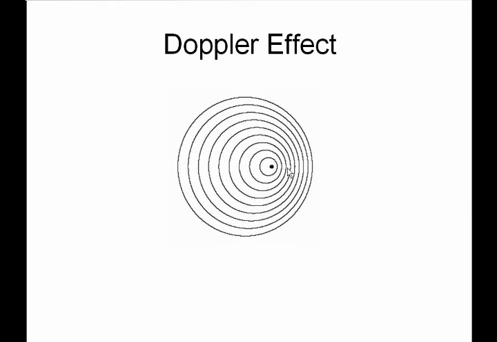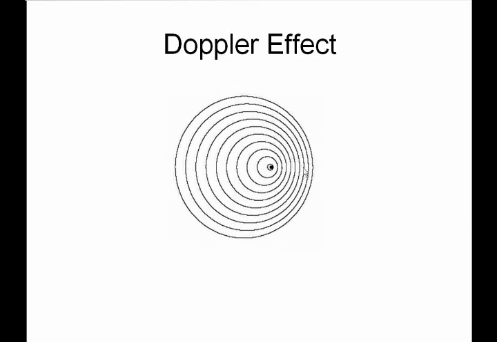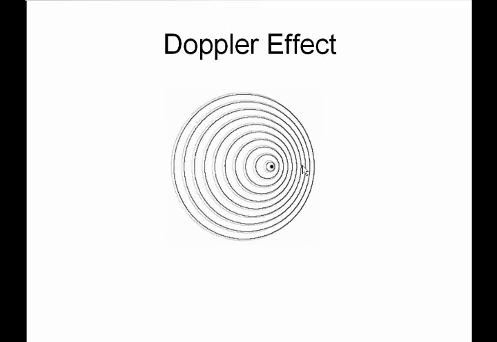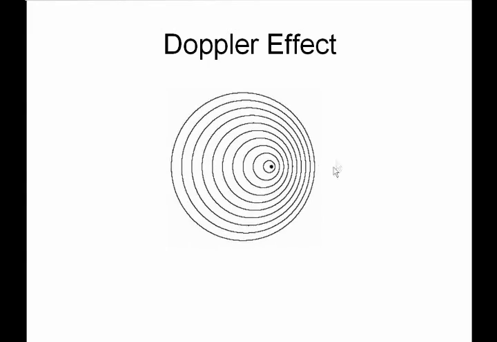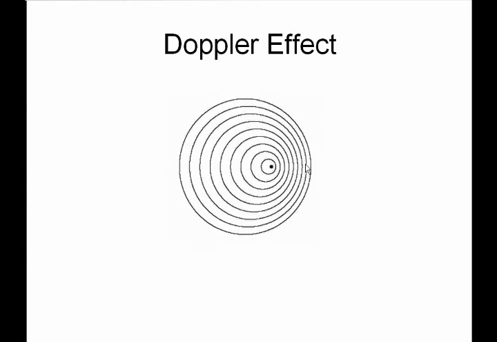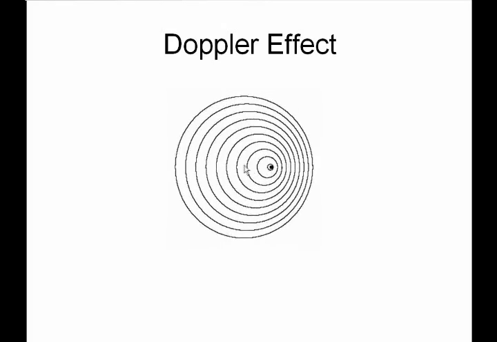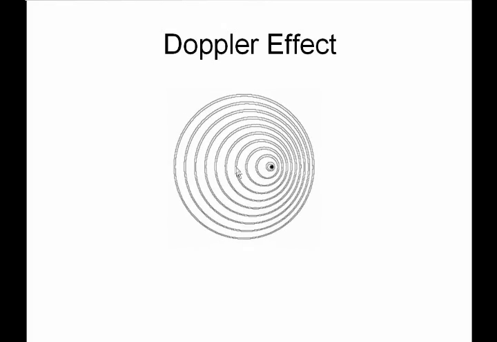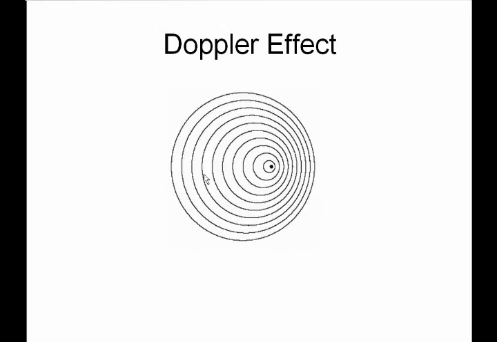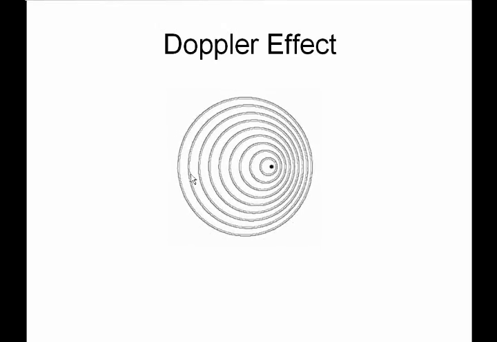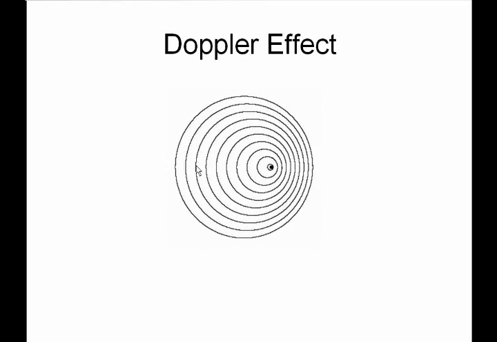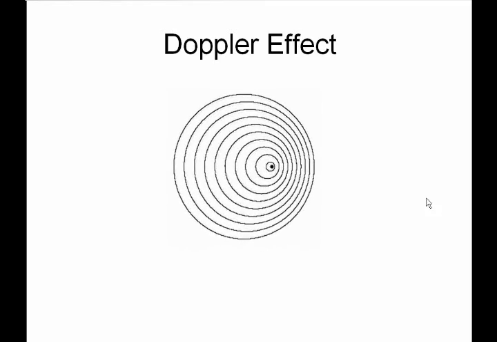So on this side, these sound waves get crowded together, and you can see the distance between them is actually smaller. We have a shorter wavelength on this side. That means if I'm standing on this side, a smaller wavelength means a higher frequency that I would be hearing. If I'm over on this side, the wavelengths are spread farther apart, and that means I would be hearing fewer waves per second, a lower frequency or a lower pitch sound, if I'm on this side of the object, if it's moving away from me.